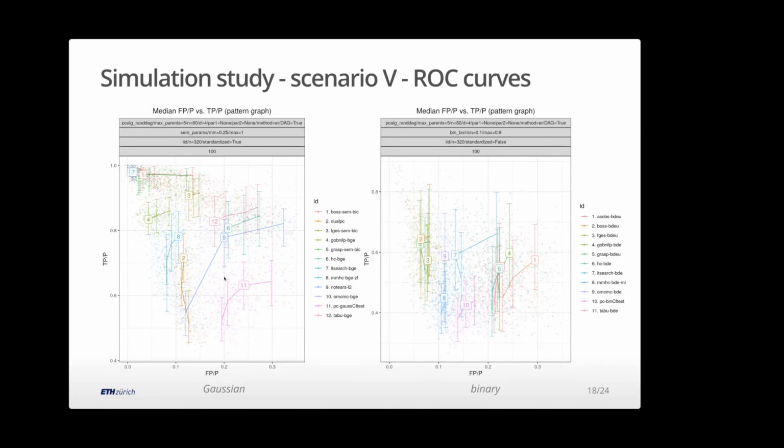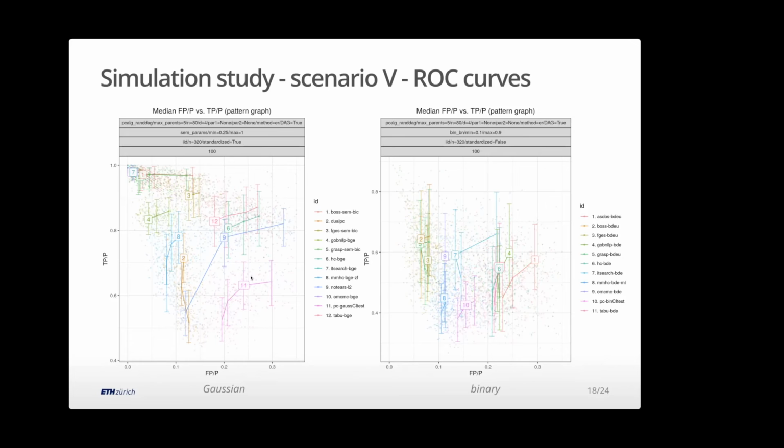And I wanted to spend a bit of time going through what this plot shows. Here on the y-axis is the true positives, rescaled by the number of positives, and the x-axis is the false positives. And for each algorithm, we move through one parameter to build a ROC-type curve.